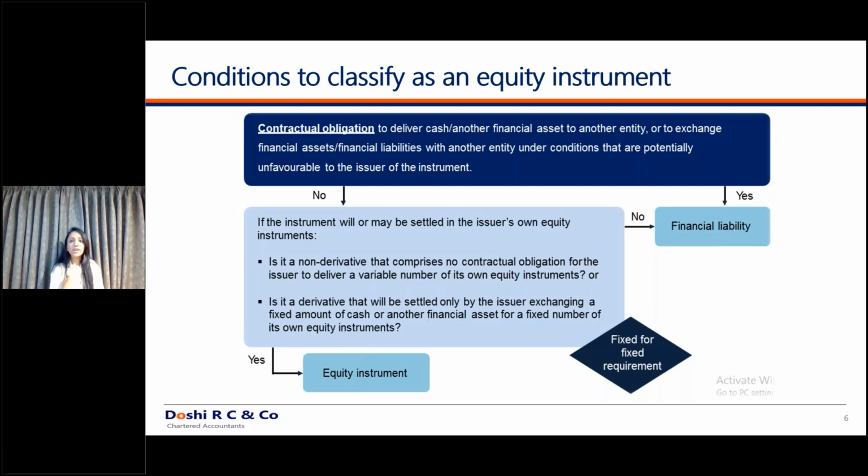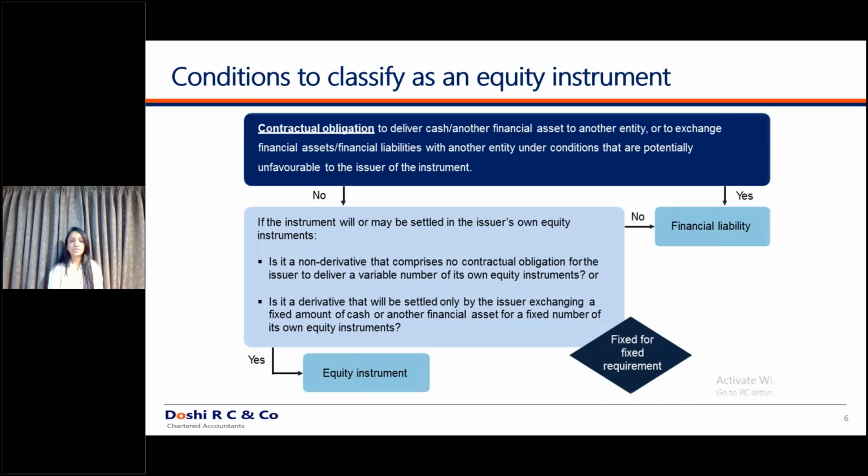What does it mean? Today I have 100 preference shares which are convertible into an exact number of equity shares of the company. They are convertible into 100 equity shares of the company. So 1:1 is the ratio. Today itself I have decided what the conversion ratio is. So if the conversion ratio is fixed to fixed, you have a fixed number of shares for the instrument. In that case, that entire instrument is an equity instrument. So my first instrument is preference shares, which are convertible and the conversion ratio is fixed. So it is an equity instrument.